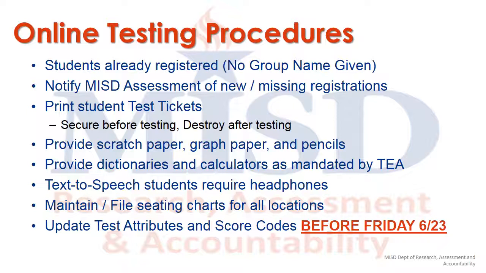Remember to provide additional supplies discussed earlier and to maintain accurate seating charts. Use the ETS website to update test attributes and score codes. This will be primarily for students who need to be scored O for some reason, and for students with additional accommodations, such as extra time. Be sure to update test attributes and score codes before Friday, June 23rd.